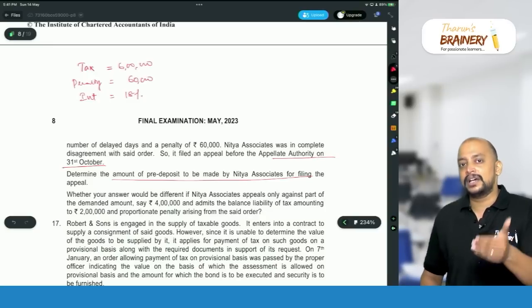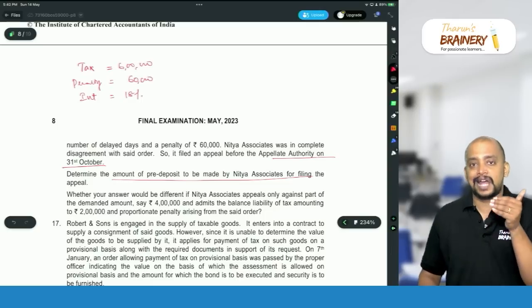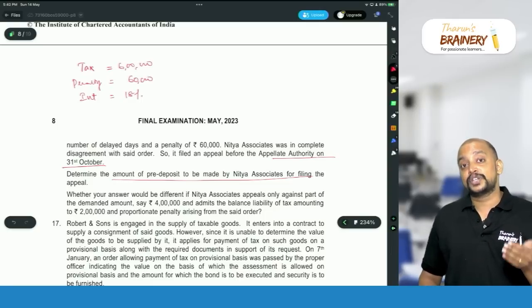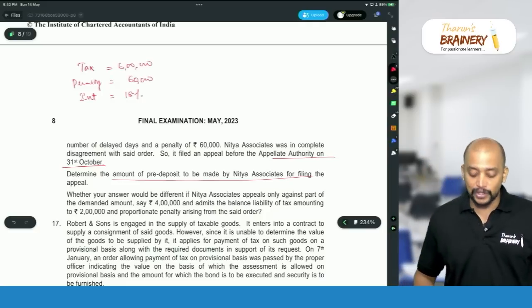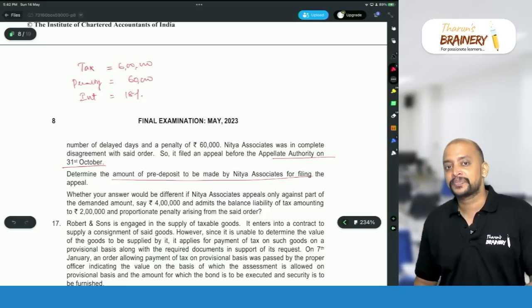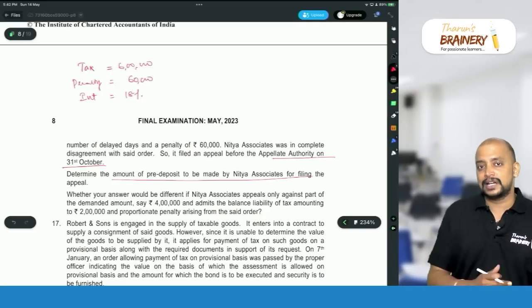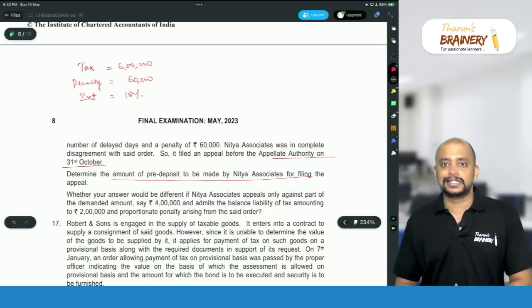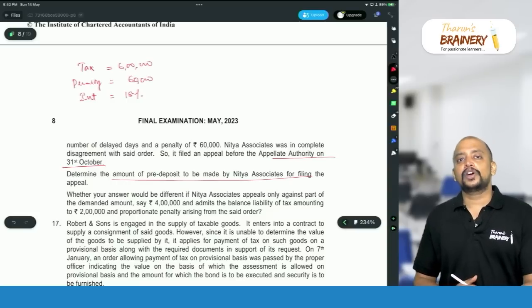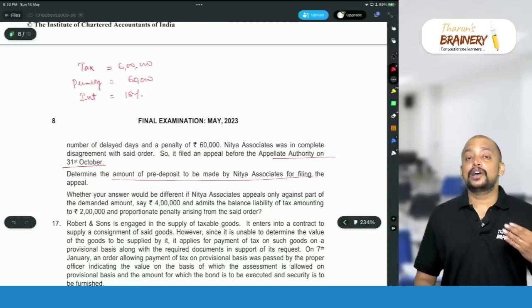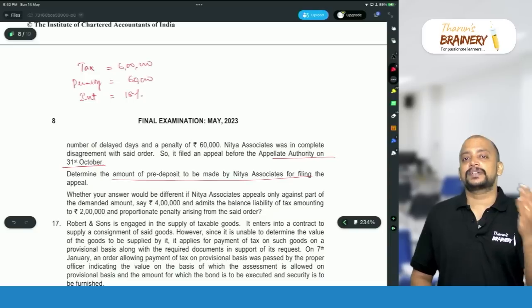It's a first appeal, na? So 10% of the disputed tax, subject to a maximum of 25 crores, but that much is not there. So 10% of the disputed tax, that is 60,000 rupees. And in that, 30,000 under CGST and 30,000 under SGST, they need to pay as pre-deposit. If it is on account of any penalty order under 129, then it is 25% of the penalty, but that is not applicable here.